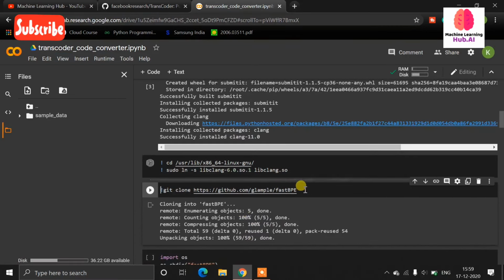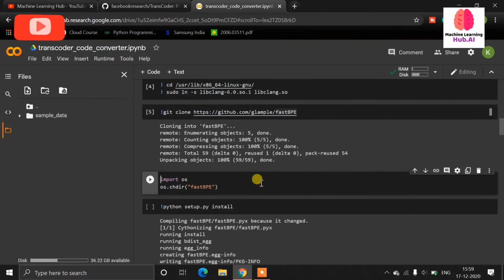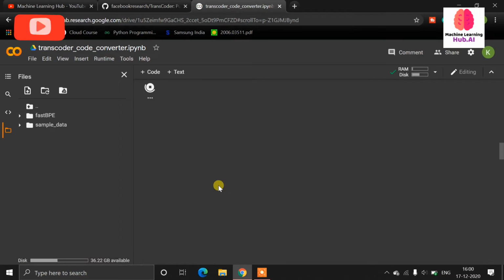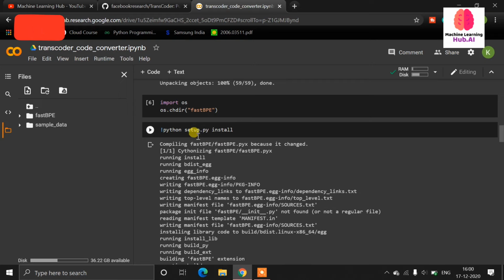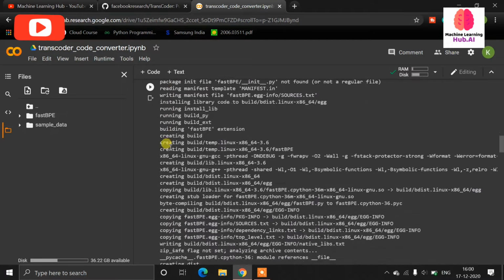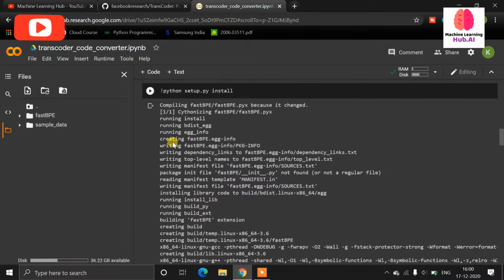Now running is complete. It's time to install another requirement, fastBPE. FastBPE is git cloned here, so we need to go to that directory with os.chdir fastBPE. After that we need to install the setup of fastBPE with python setup.py install. For your local system you need to have Microsoft Visual Studio C++ build tools, otherwise it will give you an error.